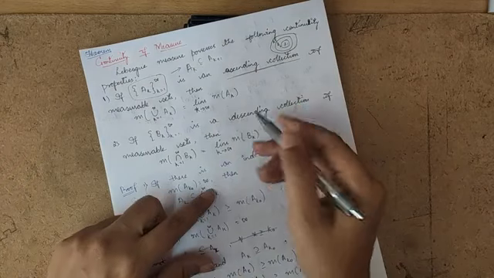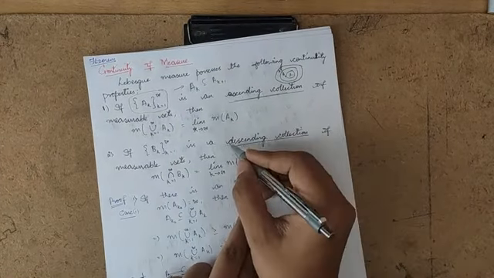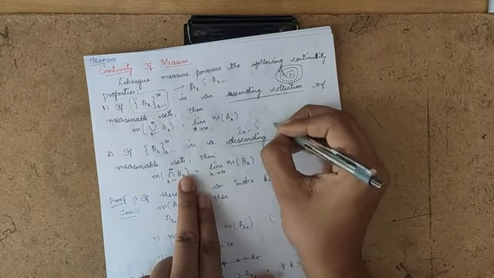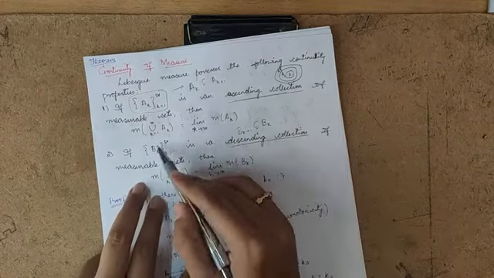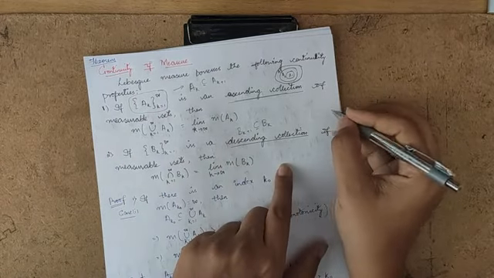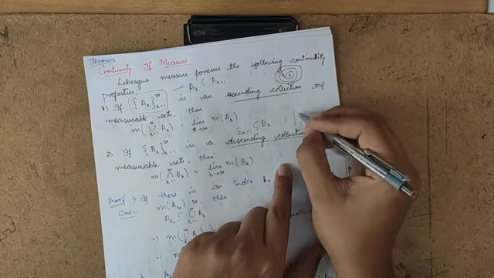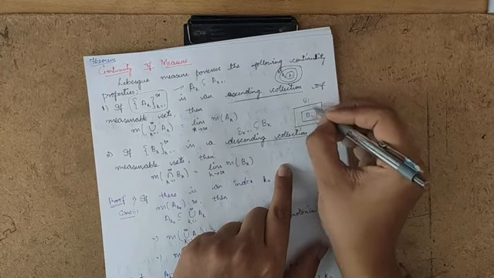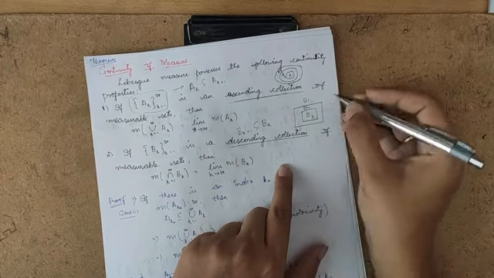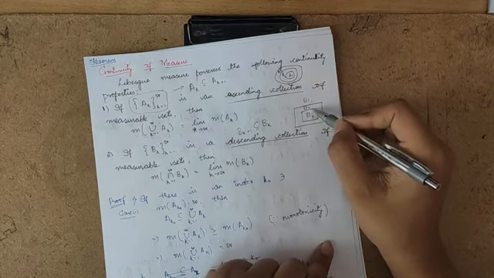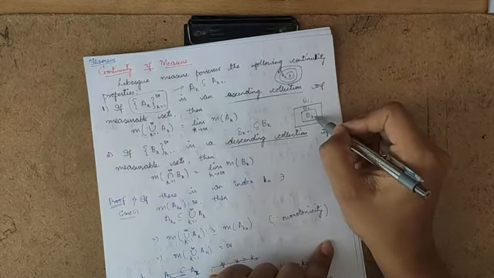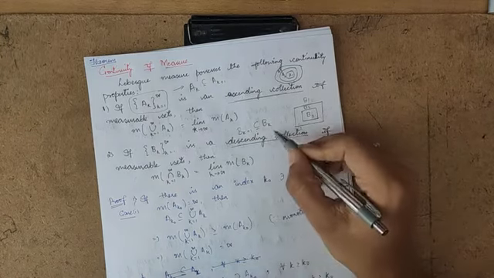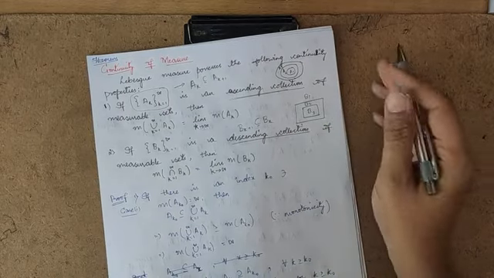The second thing is a descending collection or descending sequence. Descending sequence means that if B_{k+1} is contained in B_k, you can say B_k is a descending sequence or a decreasing sequence. So it will be of the form B1, B2, B3 like this. So you can see here B3 is contained in B2, that means B2 contains B3. So this will be B_{k+1} is contained in B_k. Any sequence of this form is said to be a descending sequence.